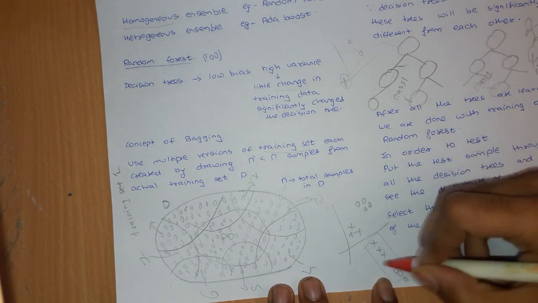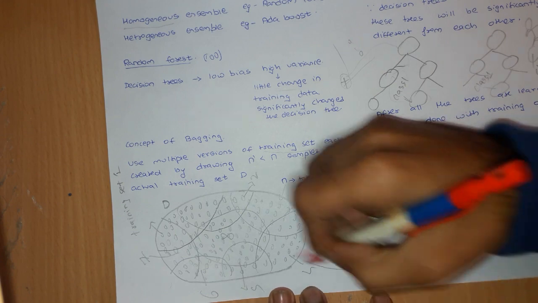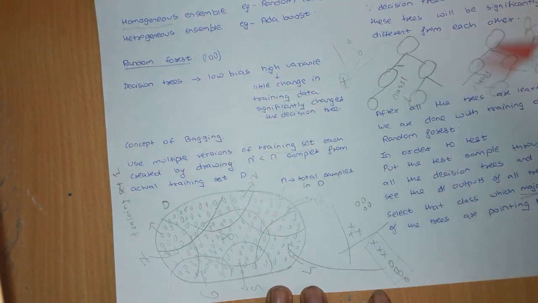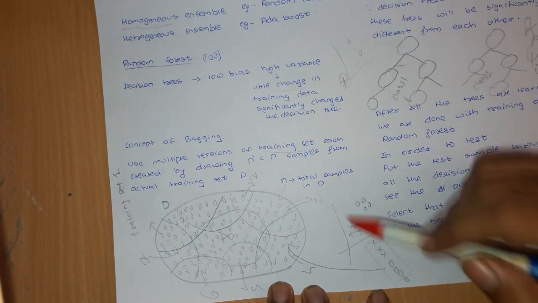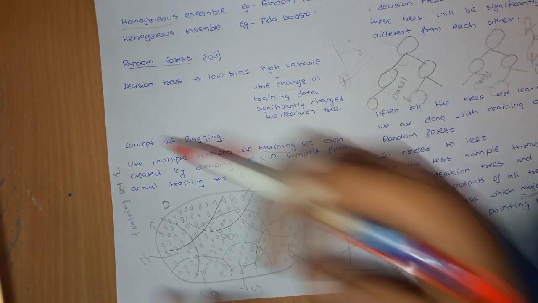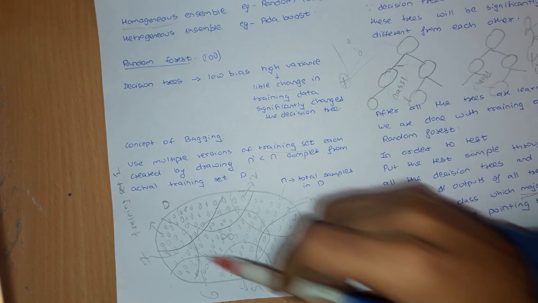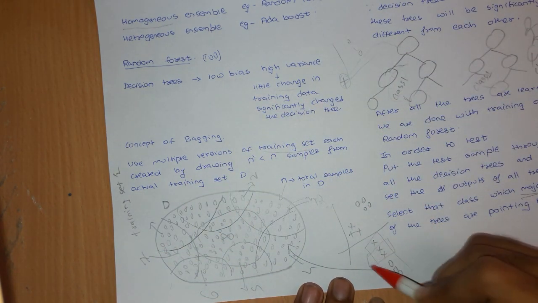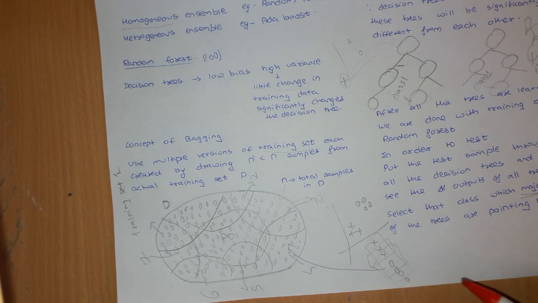This set consists of elements from both the classes. I've just taken all of them together so that I can divide them into subsets as well, and so on. That is what I've done.